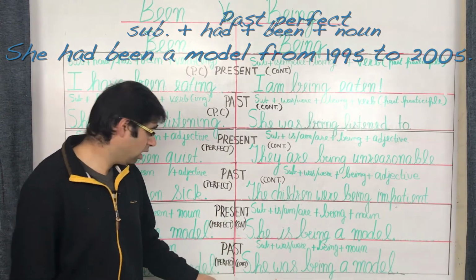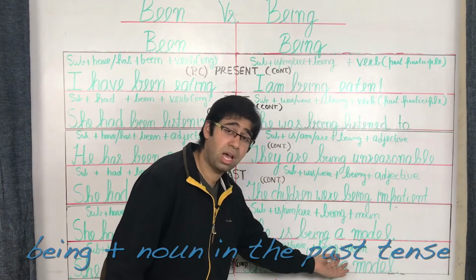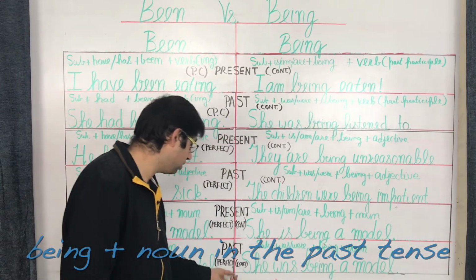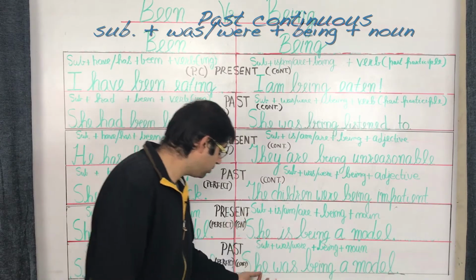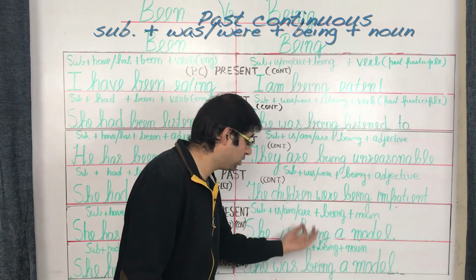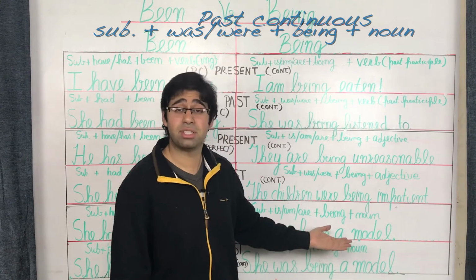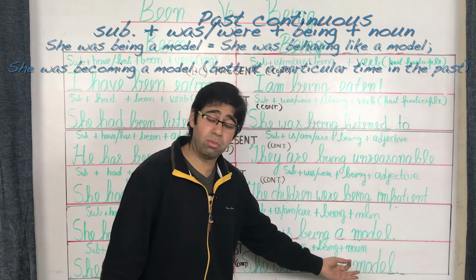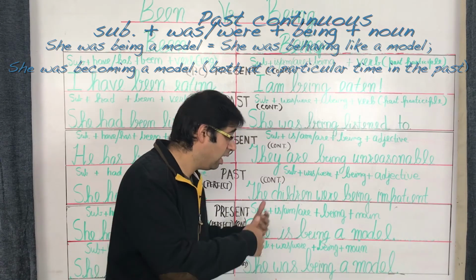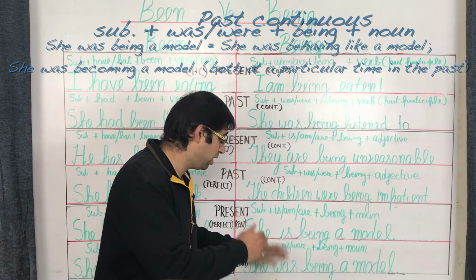As opposed to this, you've got the interaction of being with a noun in the past, which again takes place in the past continuous. You have the sentence structure as subject plus was or were plus being plus noun, and you have the sentence deriving out of that as she was being a model, which is to say that she was behaving as a model or she was becoming a model.